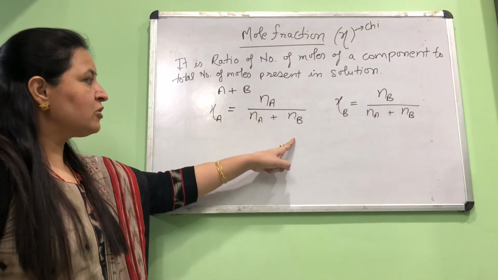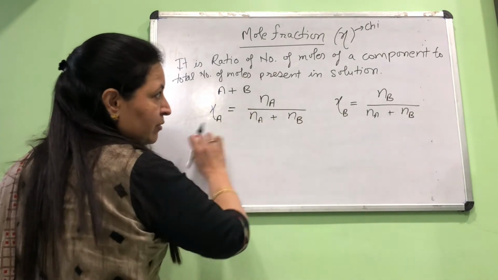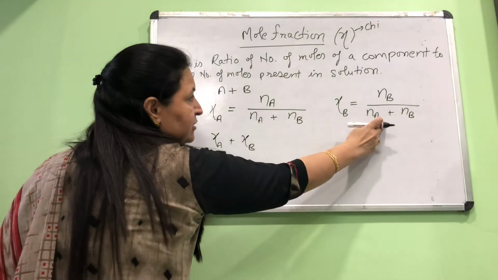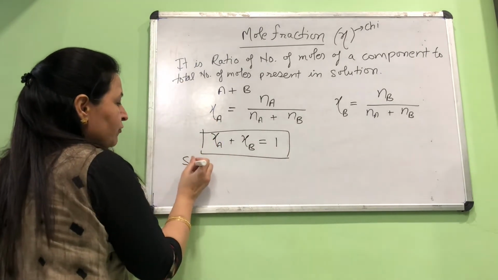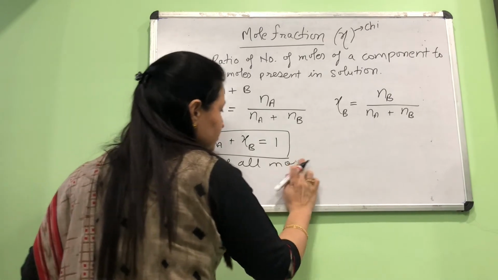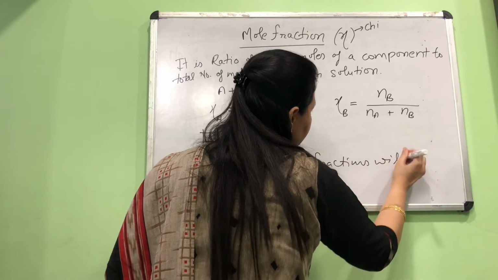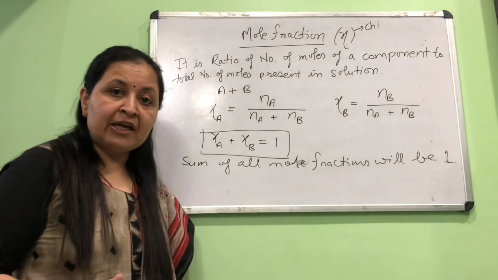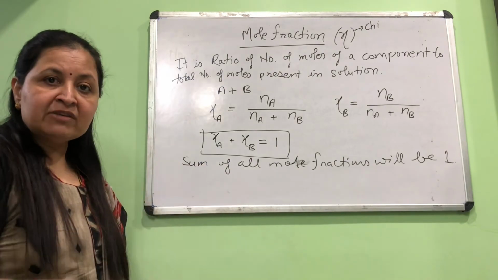Denominator is also moles, this is also moles, and as there is no unit to this quantity. And one more thing you understand from this formula, that if you add chi A plus chi B, if you add these right hand sides also, the answer will be 1. Very important. So in general, sum of all mole fractions will be always 1. अगर आपके सोल्यूशन में 4 कंपोनेंट हैं, चारों के मोल फ्रैक्शन निकालो, chi A, chi B, chi C, chi D, add all, the answer will be 1.